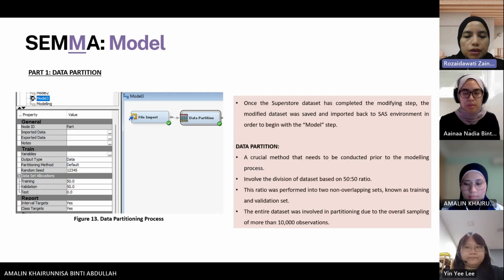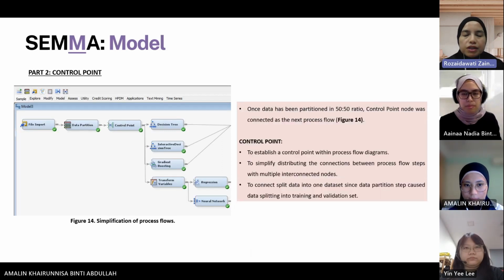Thank you, Yinyi. In the next section, we will talk about the modeling part. Before that, we start with data partition, whereby we divided the modified dataset into training and validation datasets in a 50-50 ratio. Then we use a control point to connect both training and validation datasets for modeling purposes.